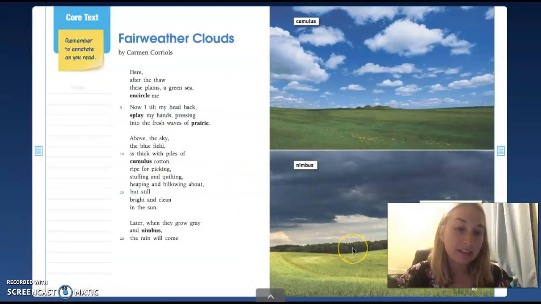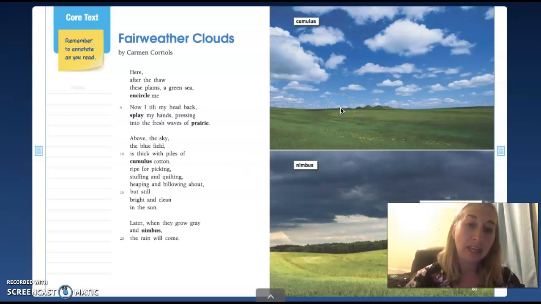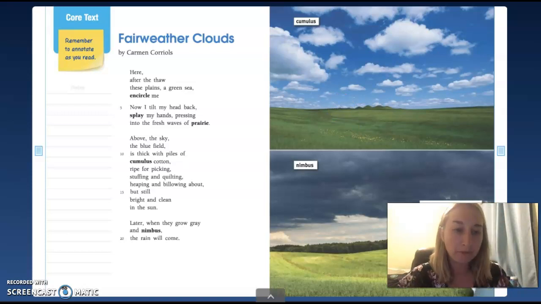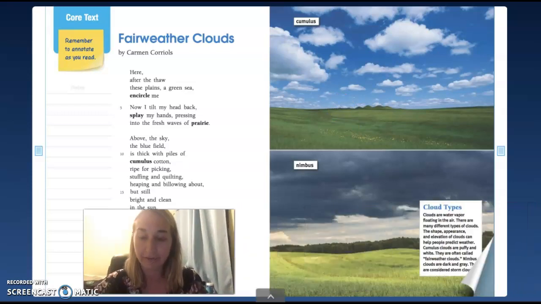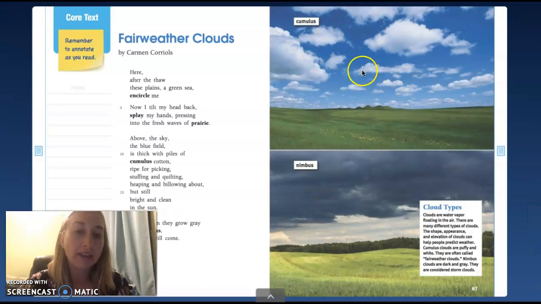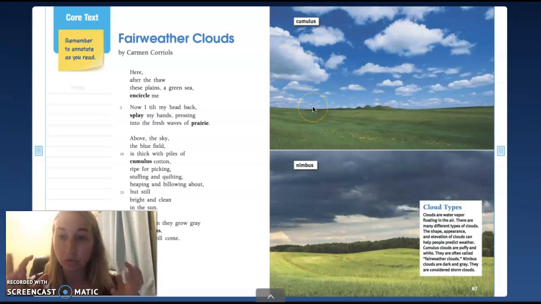So let's go ahead and let's look at our pictures first. So go ahead and look at this picture up here. Thinking about color, movement, texture. I'm going to move myself over to this side for right now while we look at these pictures. What kind of clouds are on top, my friends? That's right, cumulus. Cumulus clouds are those white, puffy, fluffy clouds.